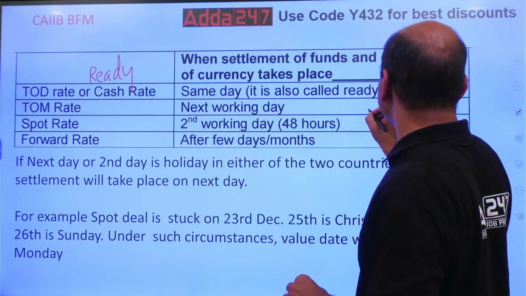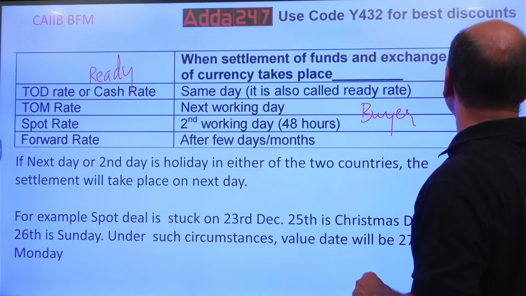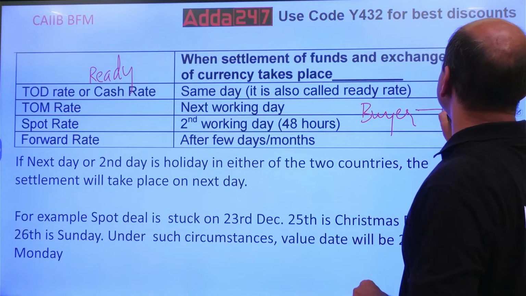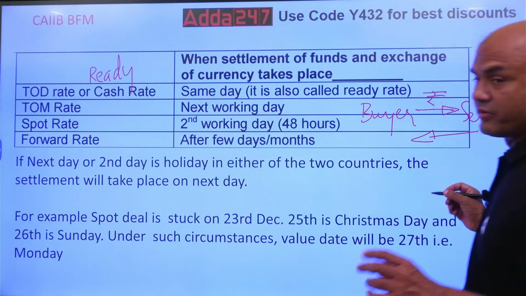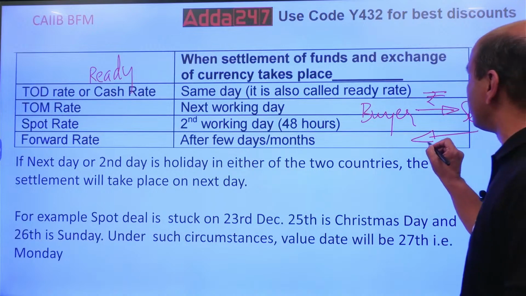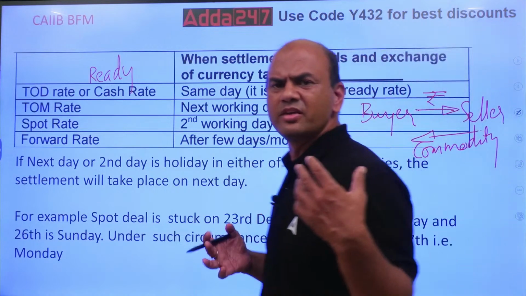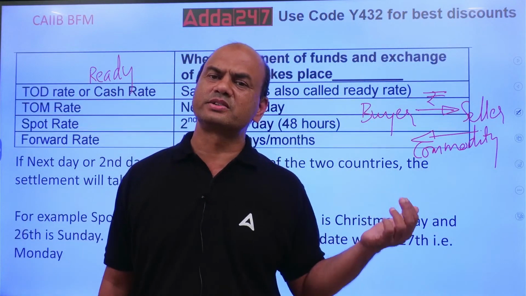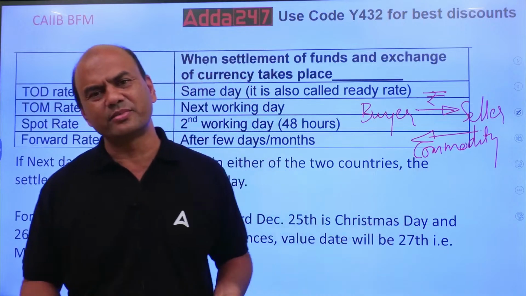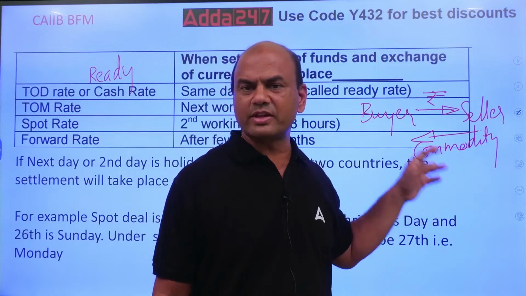See, buyer and seller, right? So the buyer will give rupees, and the seller will give any commodity. Whenever I say vegetables, it means it is a commodity. If you replace vegetables with dollars, or gold, or stocks, shares, anything, it is one and the same. After all, it's a commodity. So the buyer will give rupees to the seller and the seller will give that commodity.